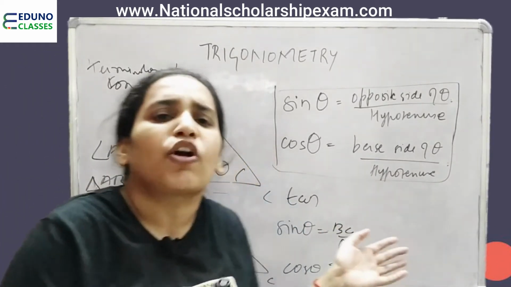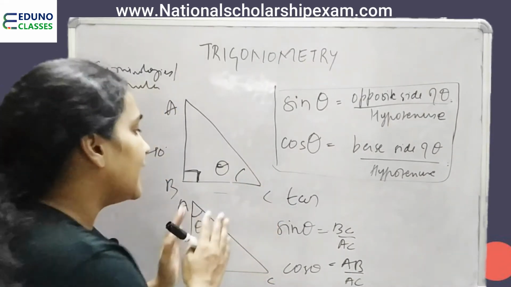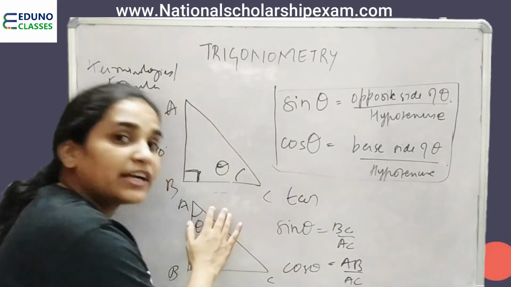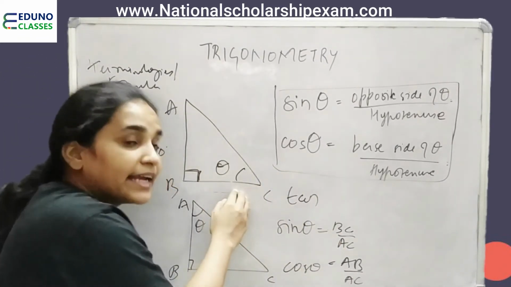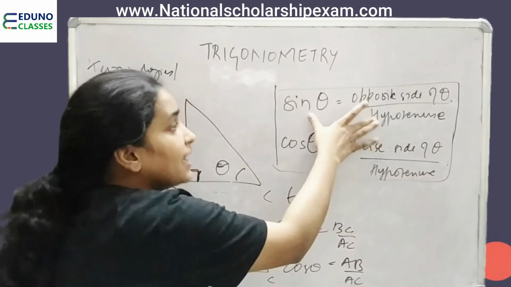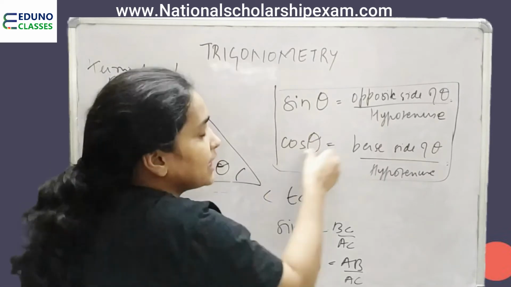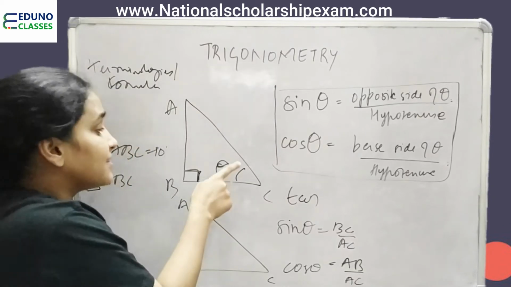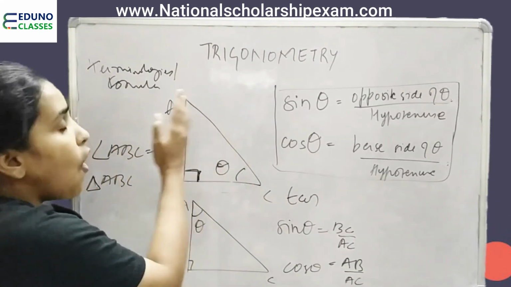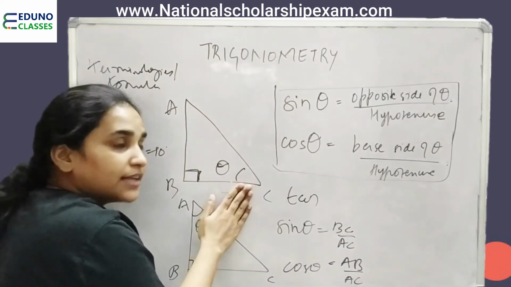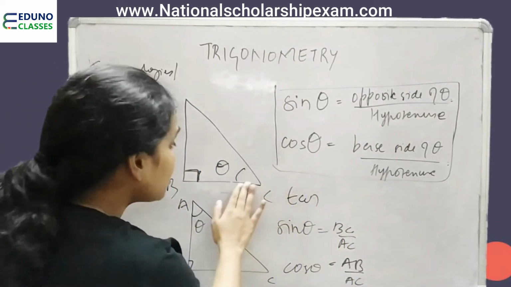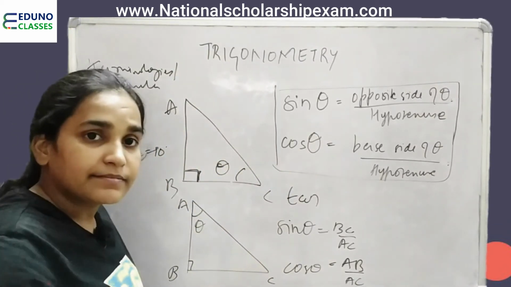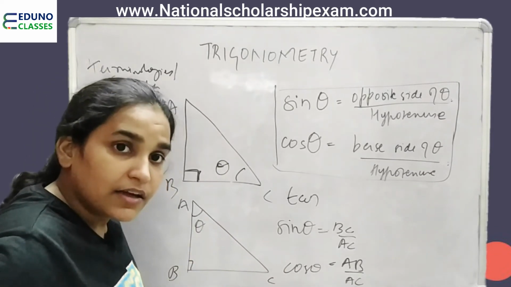Then if it is there automatically, we do not need to consider that 90 degree. We have to consider the other two angles. And for whichever angle, either this or this angle, for whichever angle we are describing the sine of that angle and cos of that angle, these are the standard formula. So, sine of this angle is opposite side of that angle which you are considering to the hypotenuse. Cos of this angle is the base side and the hypotenuse. Fine. Are we clear till here?